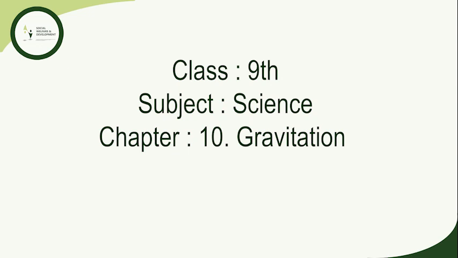So now we will briefly recap what we have covered up till now. The law of gravitation states that the force of attraction between any two objects is proportional to the product of their masses and inversely proportional to the square of the distance between them. The law applies to objects anywhere in the universe. Such a law is said to be universal. Gravitation is a weak force unless large masses are involved in it.